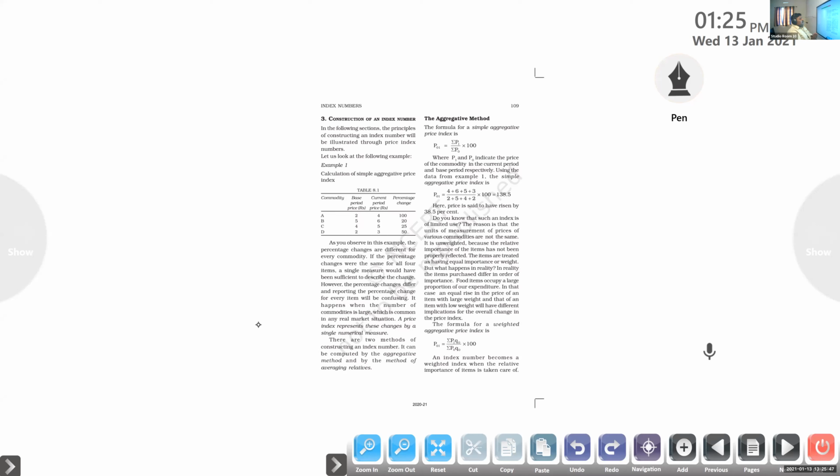Once the percentage changes are there, we are able to find out the price of the current year. If only the base year price is there and the percentage change is provided in the table, we can find out the price of the current year with a simple calculation. That is one utility of the index number: we use it to find the difference of the price between the base year and the current year. Is that idea clear?